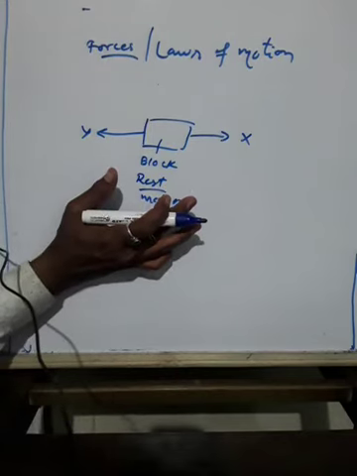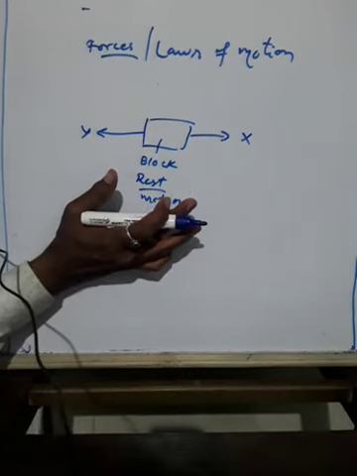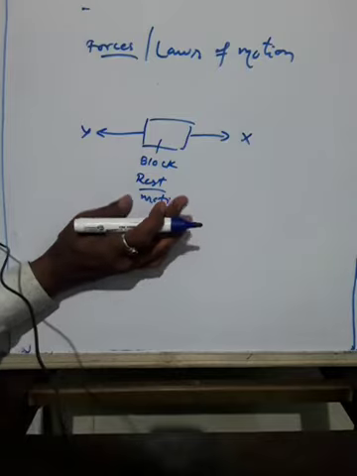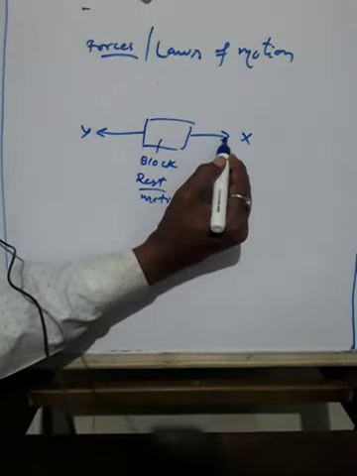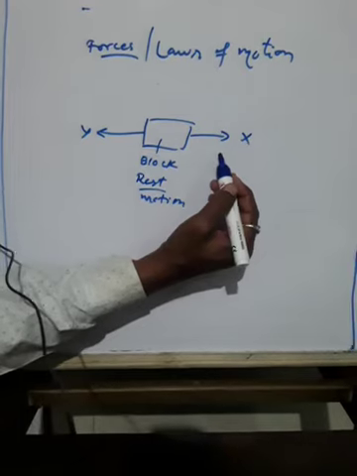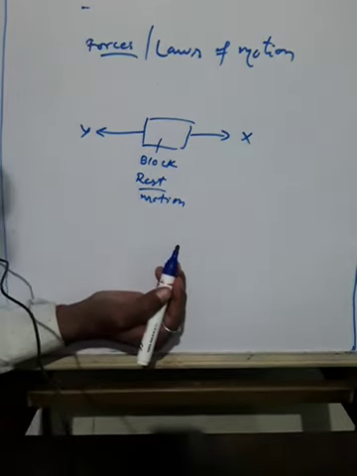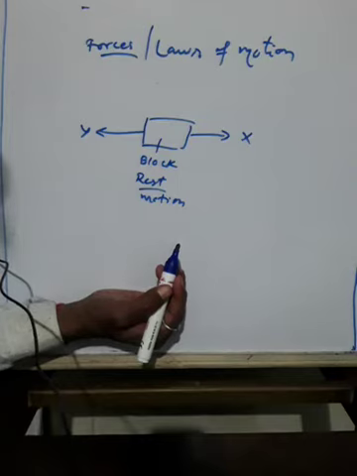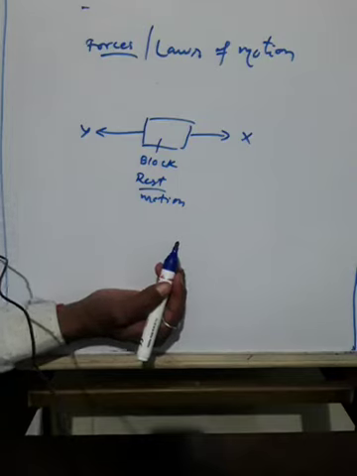Now let us consider a situation in which two opposite forces of different magnitude pull the block. In this case, the block would begin to move in the direction of the greater force.